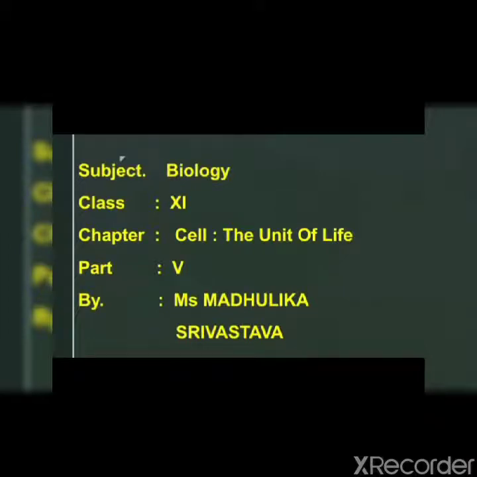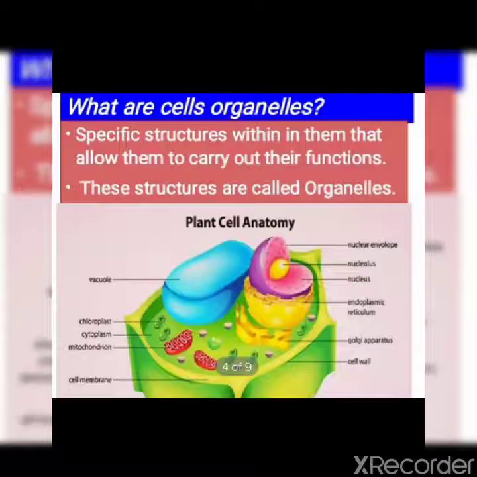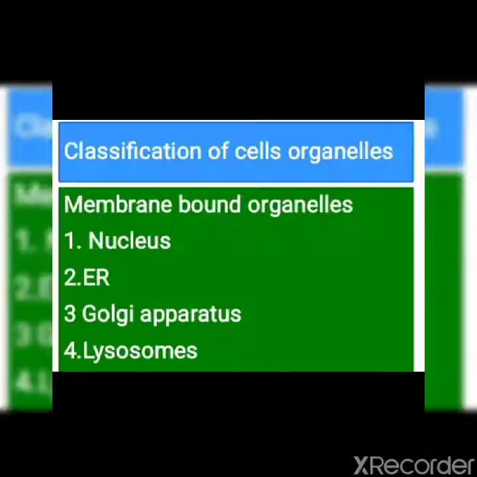Hello everyone. In this video we will start a new topic from the same chapter, Cell: The Unit of Life. So our new topic is cell organelles. Now the question is, what are cell organelles? Cell organelles are specific structures within the cell which allow cells to carry out their functions. Clear? And these structures which are present inside the cell are called cell organelles.